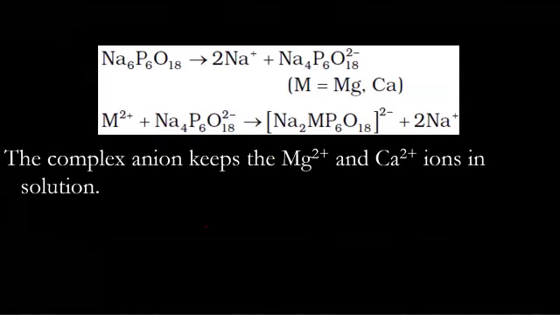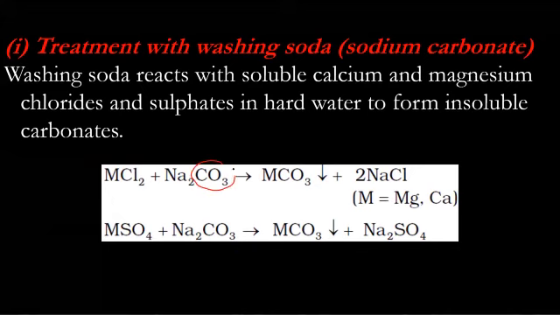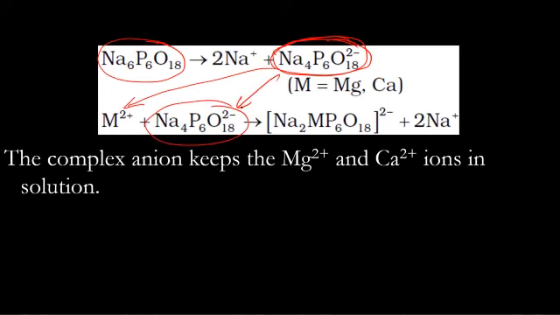Similarly, here we add sodium hexametaphosphate, and it ionizes. So it is similar to this reaction. The anion part gets attached to metal. Here also, the anion part gets attached to metal. The anion part of the substance we have added gets attached to the metal. Is that clear? And another substance is formed. That's how the impurity is removed.